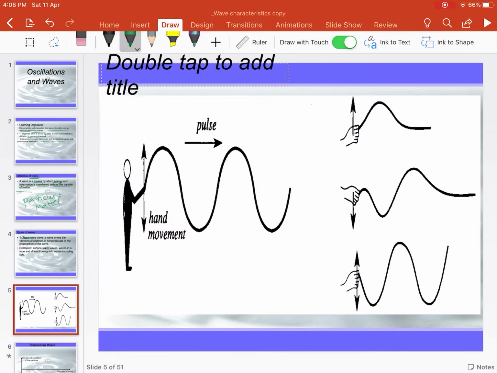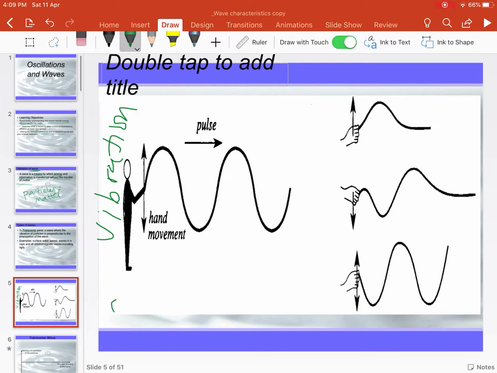Now if you look at the transverse, imagine you have a rope. It's like the simulation I showed you, and you are moving the rope up and down. So the up and down movement is called vibration. And another word for it is oscillation. So these two words are the same. To vibrate, to oscillate means to shake it in a certain way, either up and down or left and right, or whichever way. The idea is that vibrate and oscillate are the same words.